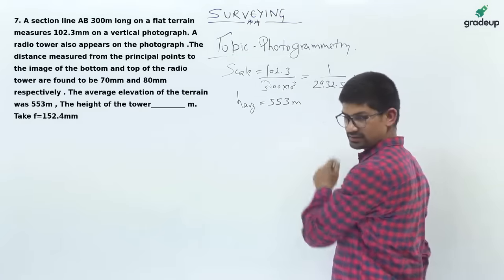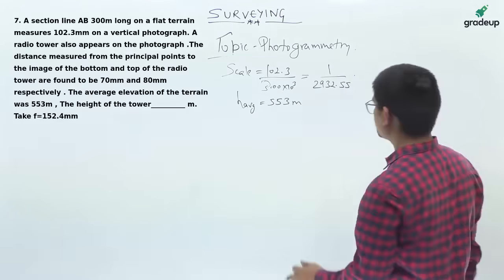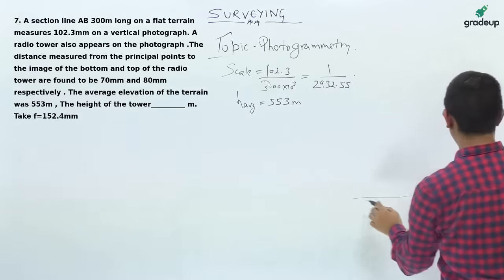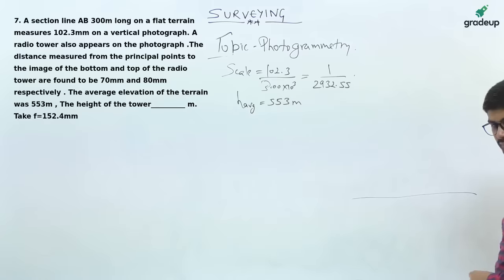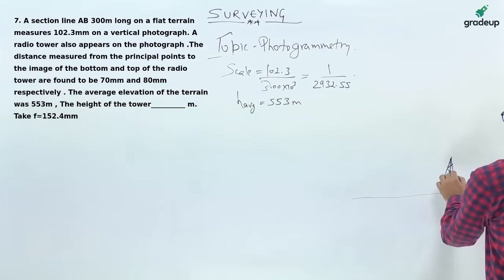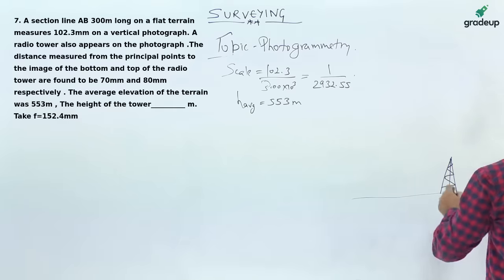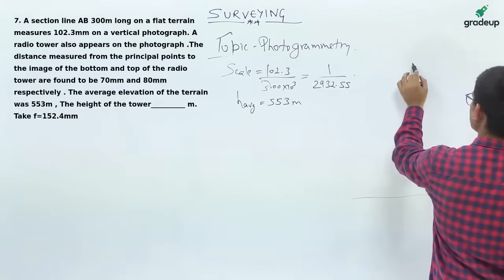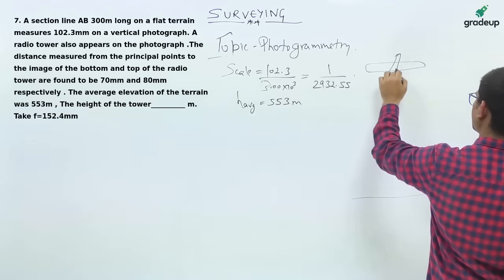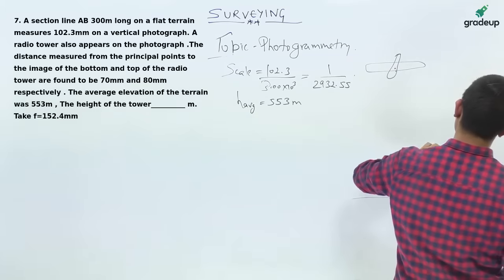Now this is the H average value. Let us suppose this is the ground elevation, and here there is a tower. At this location there is an aeroplane in which a camera is fitted.